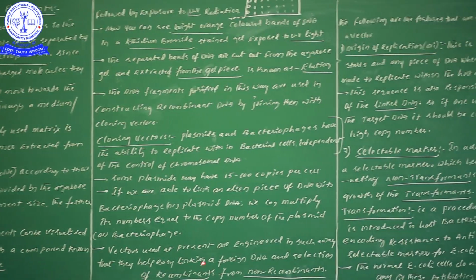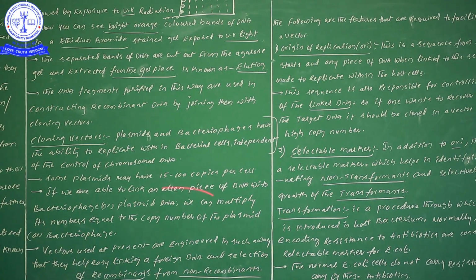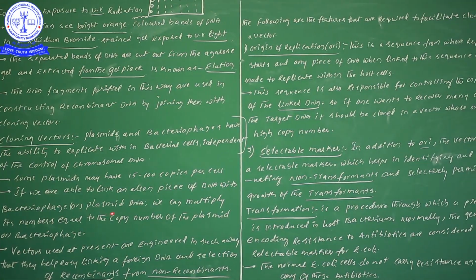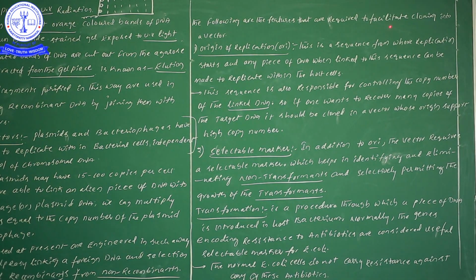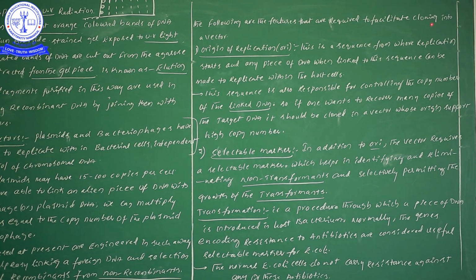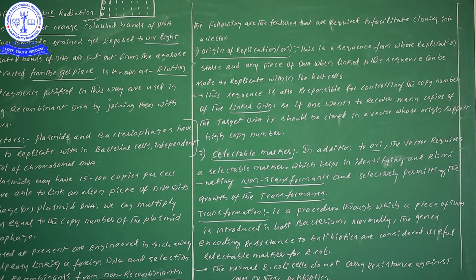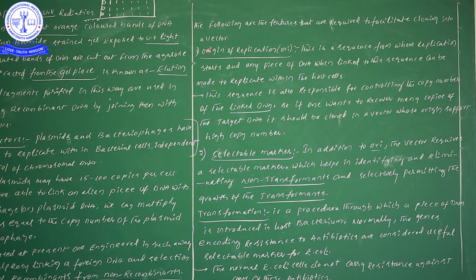Now, what characters must be present in a plasmid? There are different types of features that must be there to facilitate the cloning into the vector. So there are different types of features required.